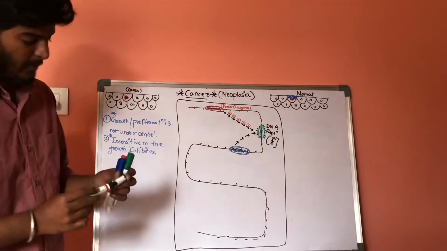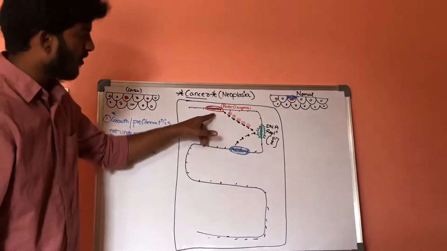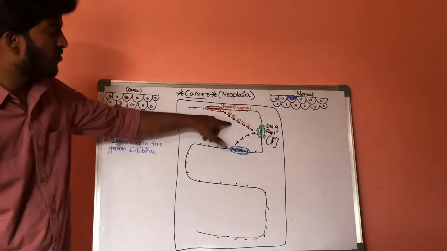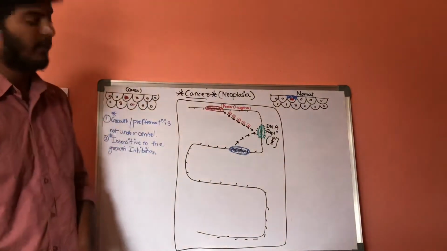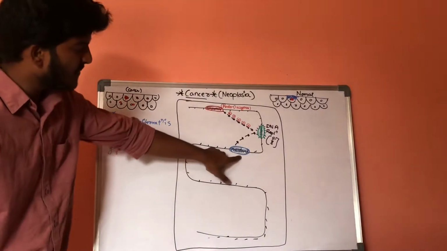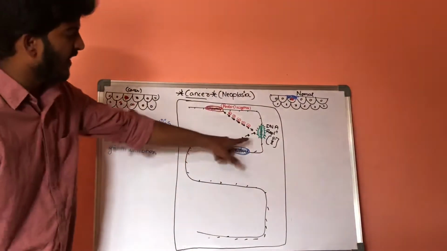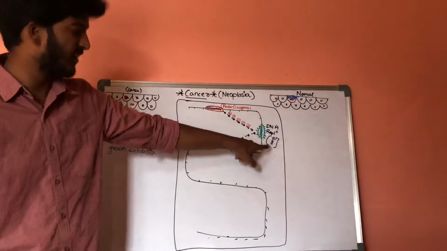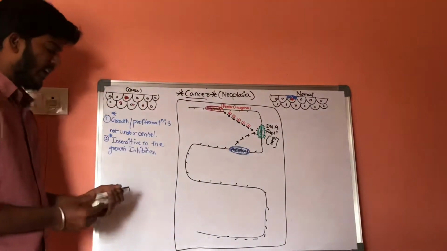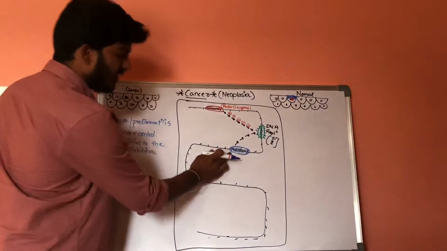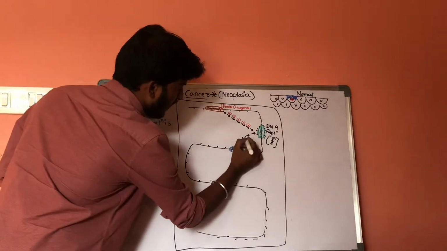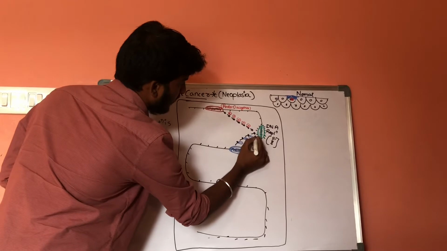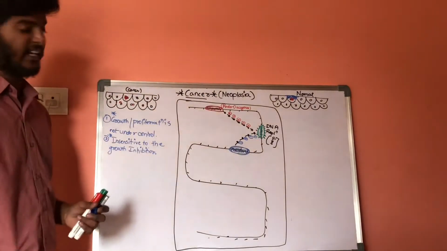But the point to remember is, whenever the proto-oncogenes are activated, they show a positive response on this gene and result in DNA replication. Whereas whenever these special set of genes are activated, they also show their effect on this gene, but a negative effect. That means whenever these special set of genes are activated, they inhibit the DNA replication.